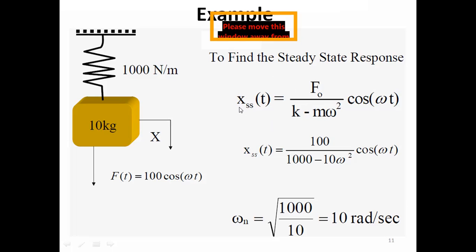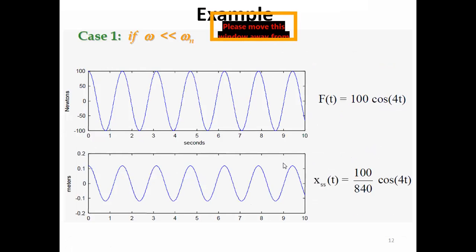So this is the model for the steady state response, F naught by k minus m omega square, cos omega t. Here omega n is equal to square root of k by m. K is 1000 and m is 10. It is 10 radians per second. So now plugging in for F naught, which is here 100, k 1000, and m 10, we have this mathematical model for the steady state response.